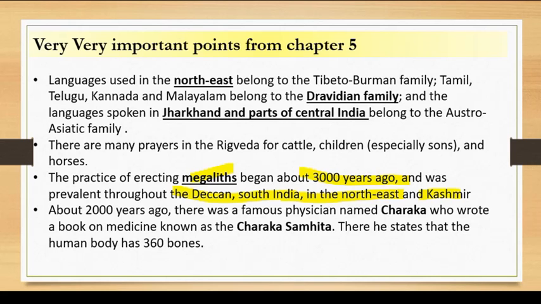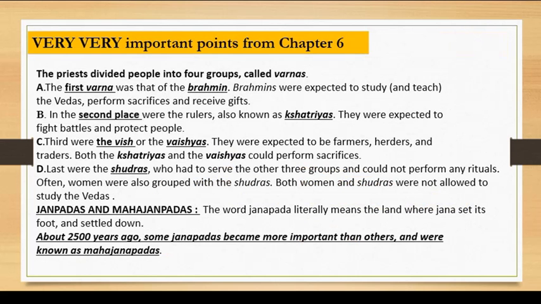Okay, and another factual information which the chapter tells you is that about 2000 years ago, there was a famous physician named Charak who wrote a book known as Charak Samhita, and there he states that the human body has 360 bones. So this is technically wrong information which he conveys. Okay, so these were the important facts from chapter number 5 which were important for your exam. Now moving on to chapter number 6.